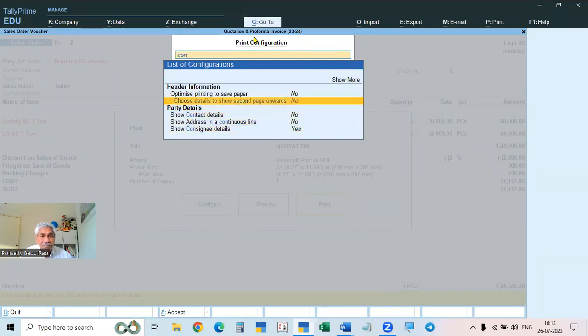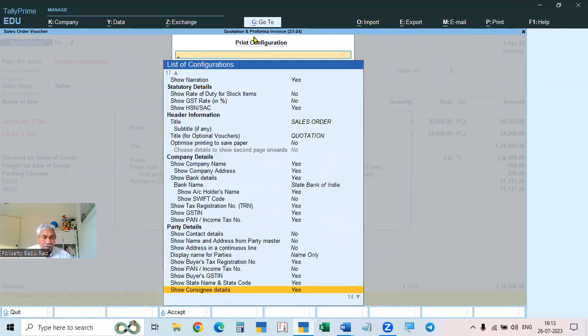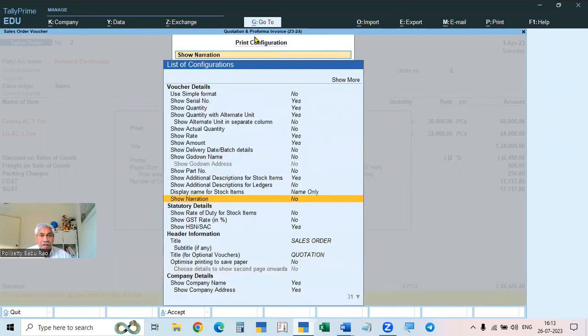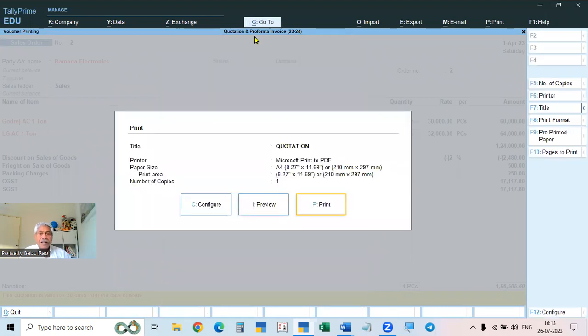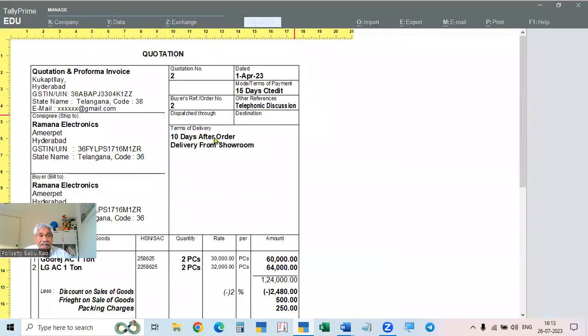Underlying details and then contact details, no. Okay. And narration, no. Okay. Here, if you see, this is more than a page, so it is going to another page. And here, bill to and ship to both are coming.